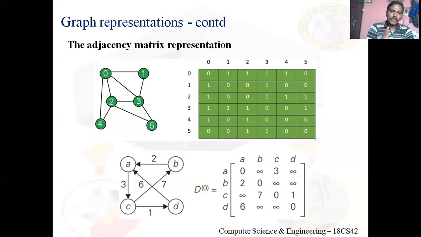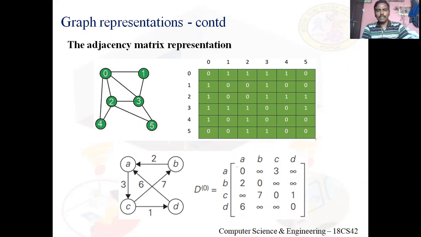Now suppose the graph is directed, like in the second case. It's almost similar to the previous version, but I'll tell you what the actual difference is. Directed means, for example, in the first case, if the edge from 0 to 1 is directed, meaning 0 to 1 but not 1 to 0, then in row number 0, column number 1, enter 1, but in row number 1, column number 0, enter 0 in the directed case.